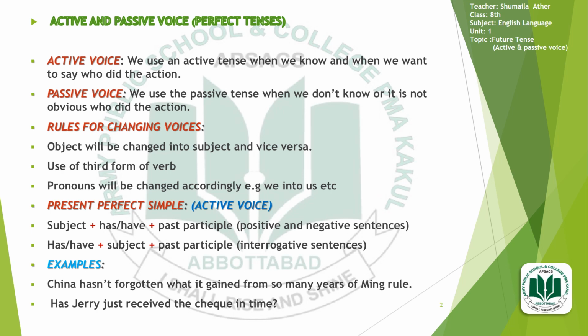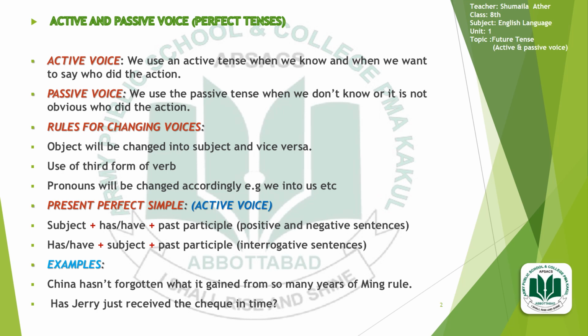I would like to read an example of this that I have written. China hasn't forgotten what it gained from so many years of Ming rule. Then come towards the next example. In the interrogative sentences, has and have will be used in the start of the sentence. After that, there will be the use of the subject, then the past participle, that is the third form of the verb. Has Jerry just received the check in time?